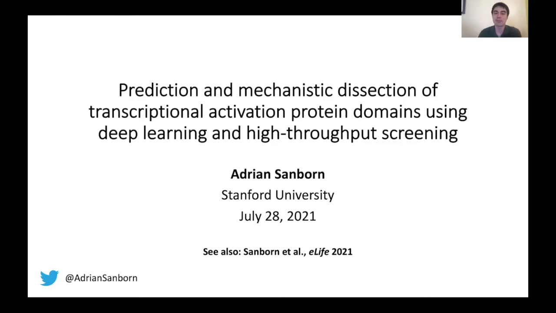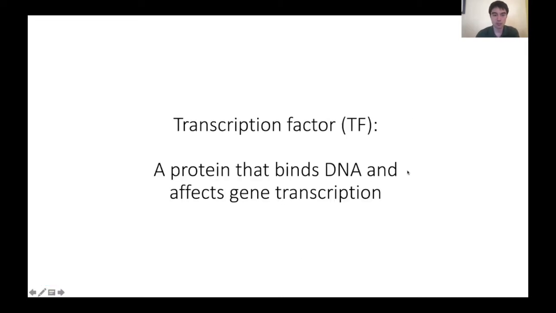I'm Adrian Sanborn, and I'm excited to tell you today about our work combining deep learning and high throughput experiments to understand the sequence determinants and function of transcription factor activation domains. So I'll be talking mostly about transcription factors, or TFs, and these are proteins that bind to DNA and affect transcription of genes in some way.